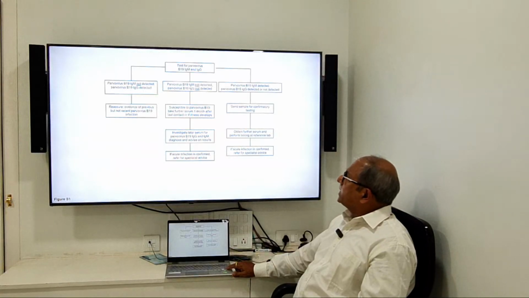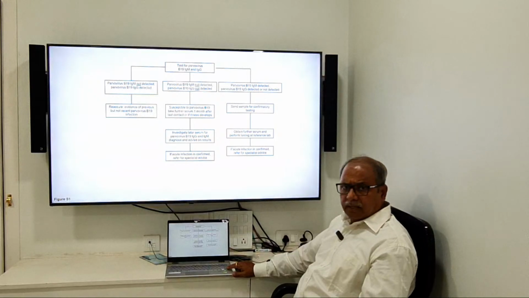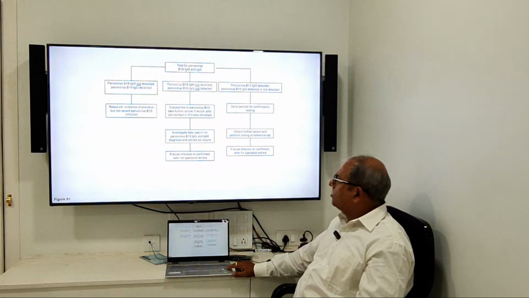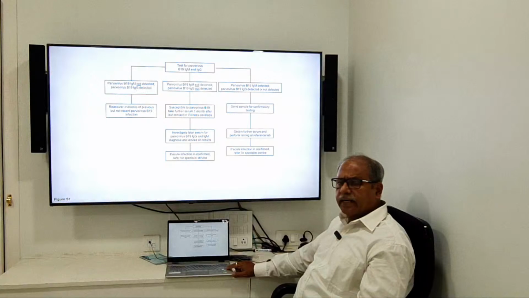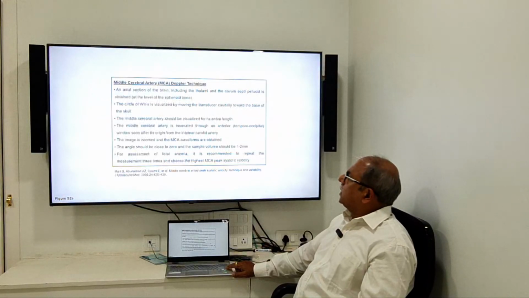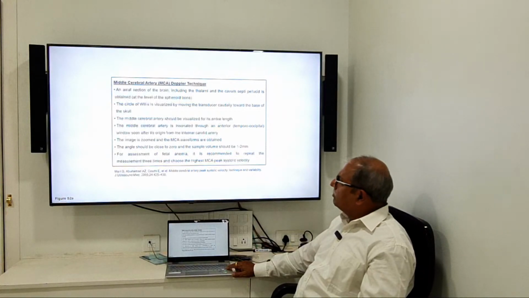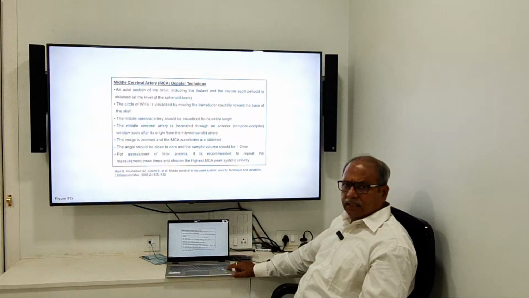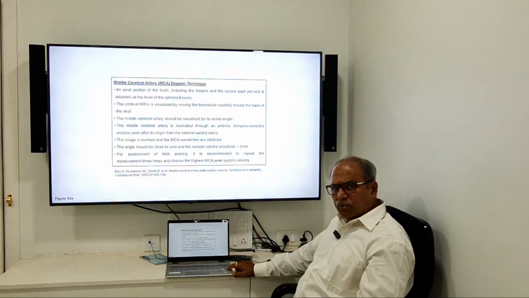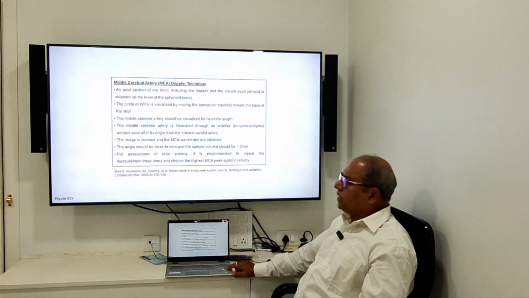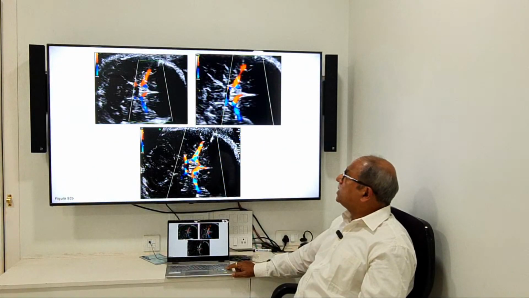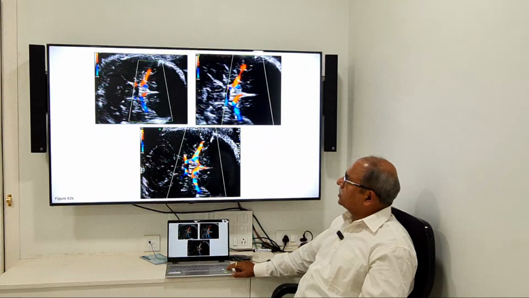How to test? This is the flowchart given in the ISUOG guideline, and you can go into that guideline. These guidelines you can download through the ISUOG site. And how to do fetal anemia testing? These are the middle cerebral artery techniques given in that guideline: how to identify the middle cerebral artery and where to assess. And this is the middle cerebral artery shown in this picture.